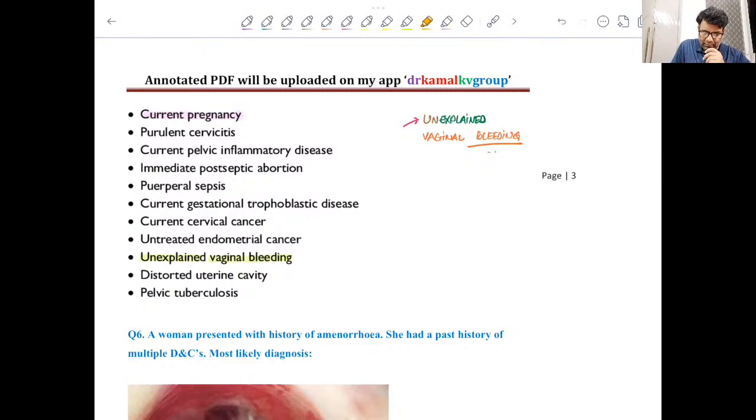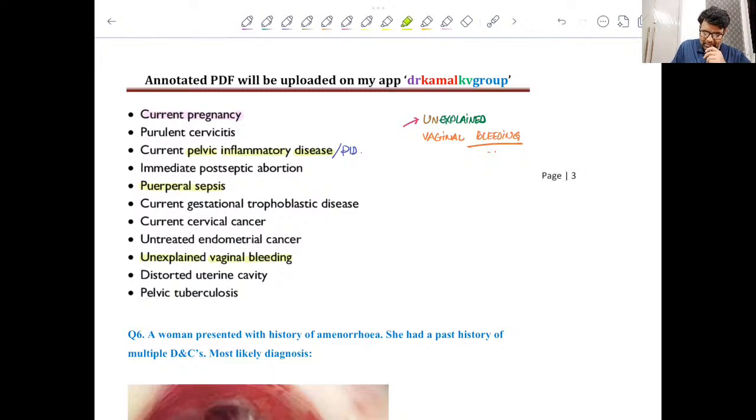If there is pregnancy, there is no point in using IUCD. Then if there is pelvic inflammatory disease, what you write as PID, right? So in acute PID, don't use IUCD. Obviously, if there is any infection like puerperal sepsis, don't use IUCD.